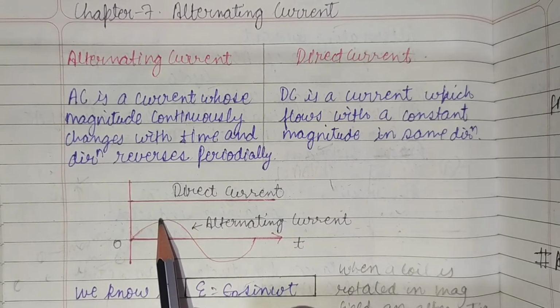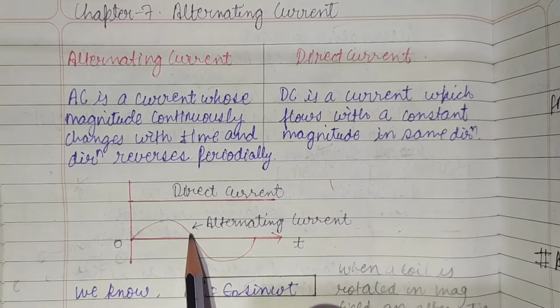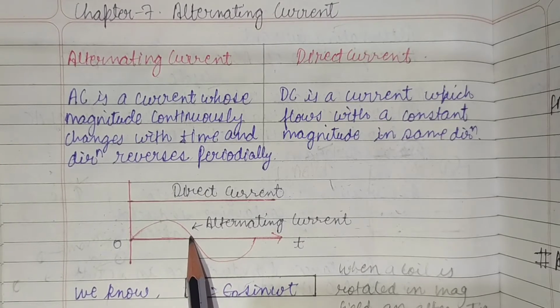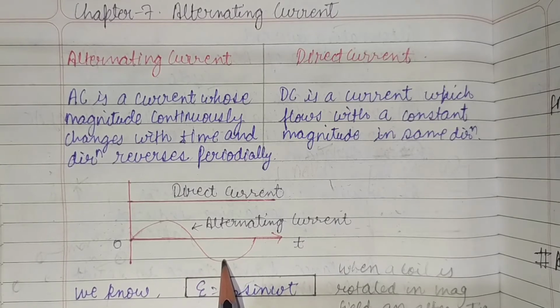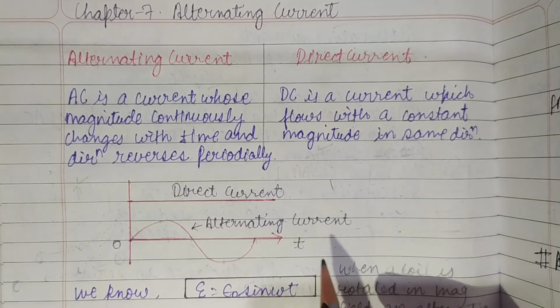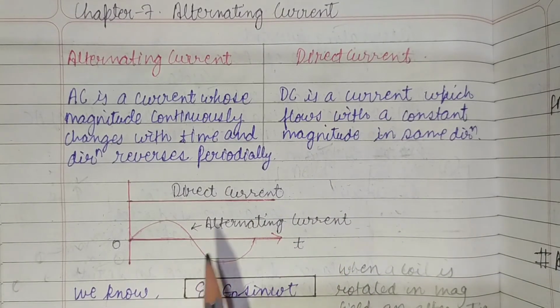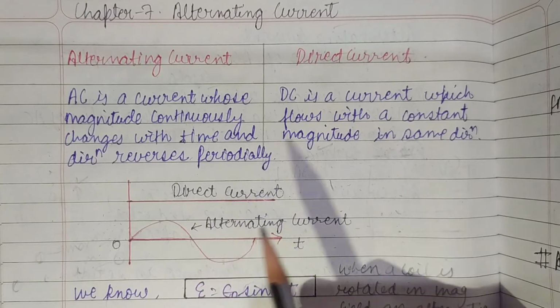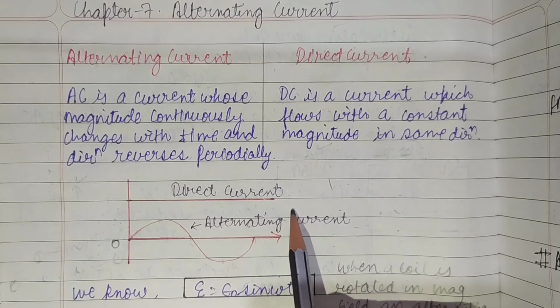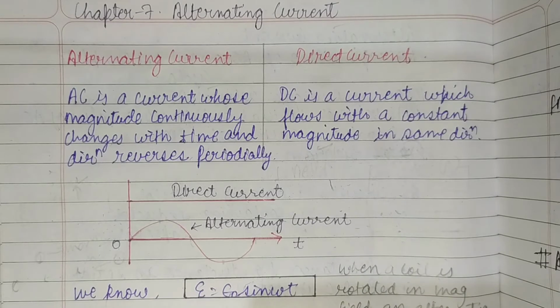Then the direction reverses, it goes to a minimum value, and then again reaches a maximum in the reverse direction, and comes back to 0. Then the next cycle repeats, with a maximum value in the positive direction, then minimum, then again maximum, then minimum.